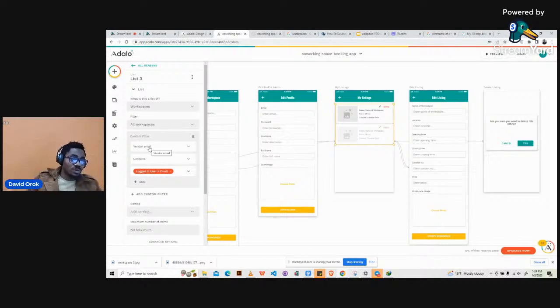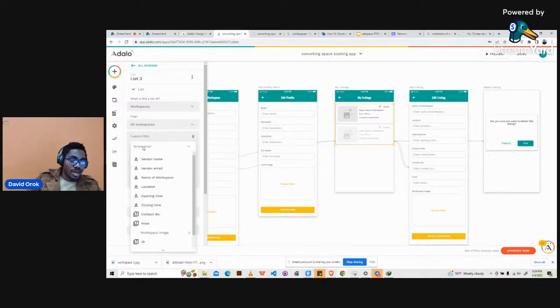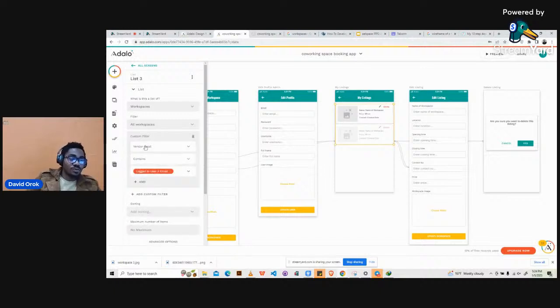We have to go first to the database and then add two extra fields. One is the vendor email, and the reason was because we wanted to do what we just did right now. So we clicked on add custom filter, then we selected this vendor email. We want to filter vendor email such that the things we are filtering right now have to contain, using the vendor email like the pointer, the logged in user email. All right. Okay. So now if we go ahead and click on this to view it,